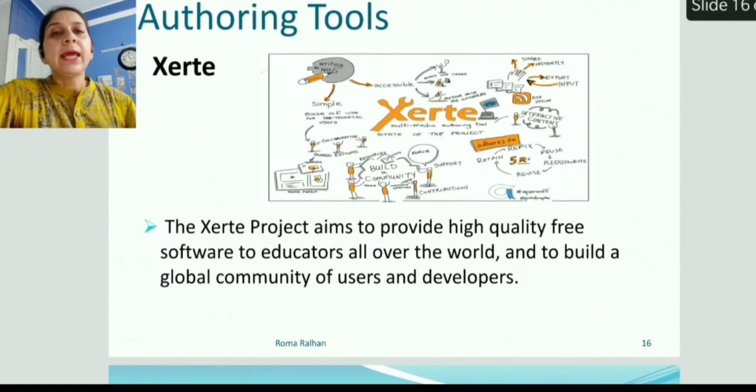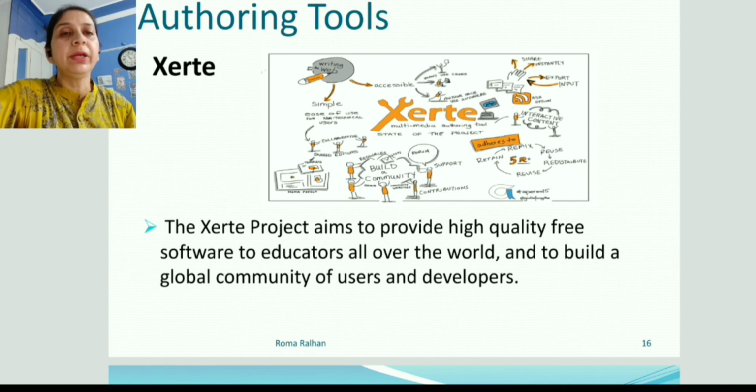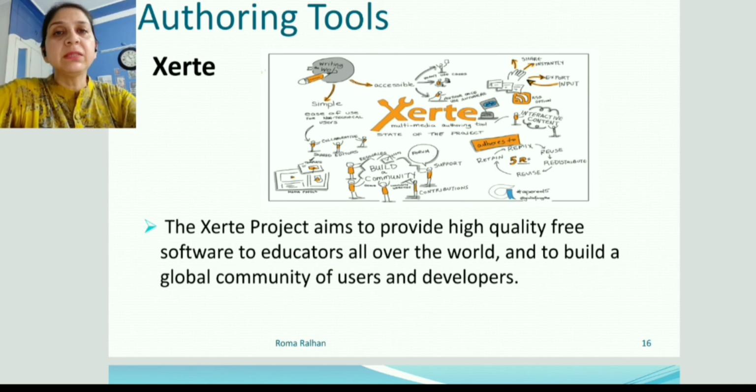The next is Exate. This also aims to provide high quality, and it is also free, being used by educators all over the world to build a global community of users and developers. Like I said earlier, the 21st century skill should obviously be a collaborative effort, so we can reach the maximum and most diverse types of learners.